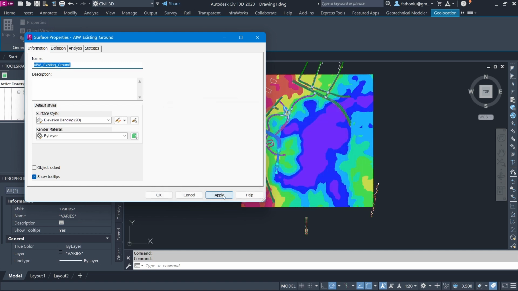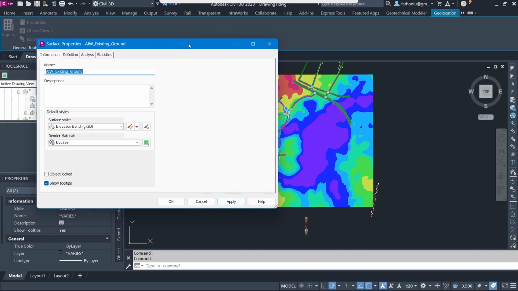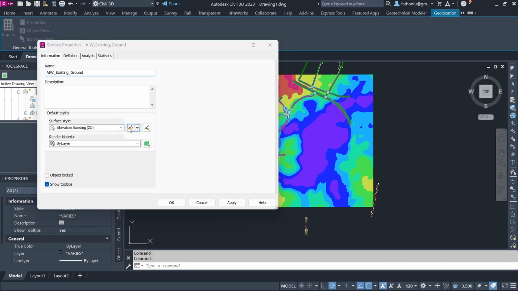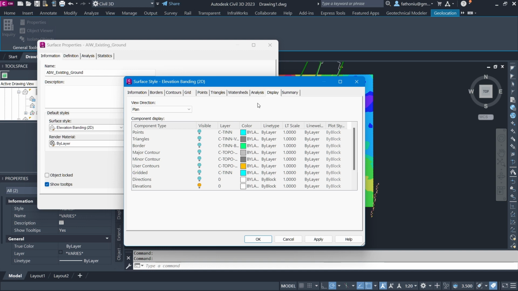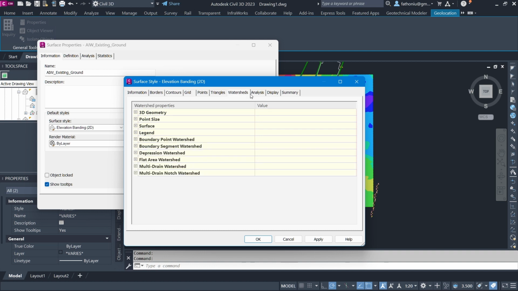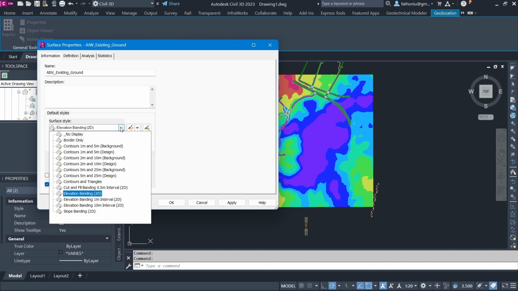Apply. You can see the ones that are lower areas. You can change the display here in settings. You can edit the setting here, elevation banding, display for not contour. Anyway, you can still edit the current setting, and then you have the elevation banding at 1 meter interval.